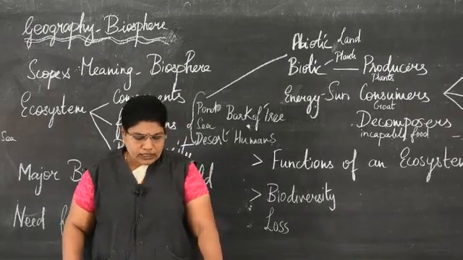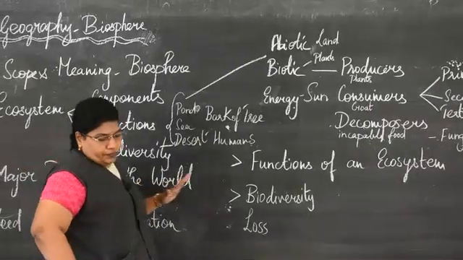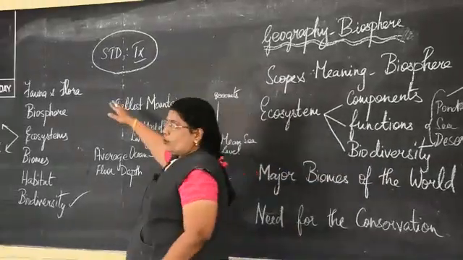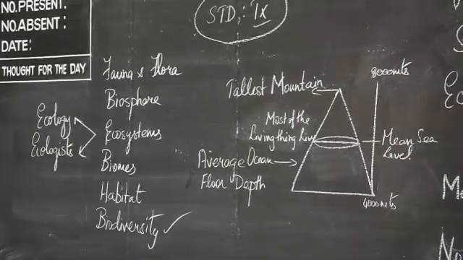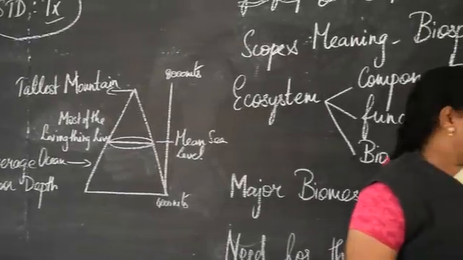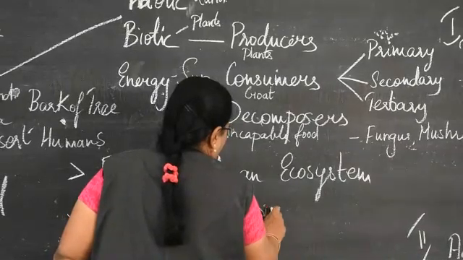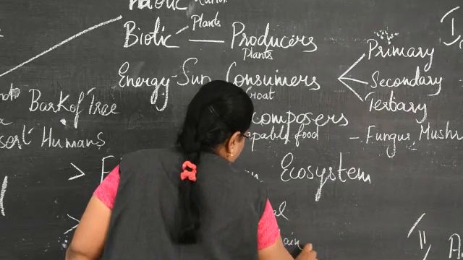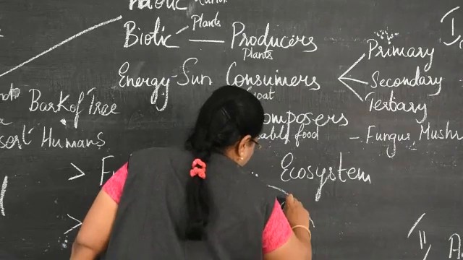Now, what are the functions of the ecosystem? The ecosystem is an interacting one between the fauna and the flora in the entire world. So, it is organized into various levels, that is trophic levels, food chain and food web. Food chain, you might have learnt in the lower classes what a food chain and a food web are. All these three are the important components.